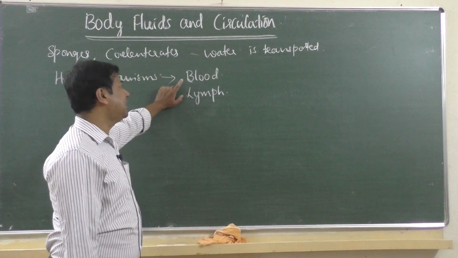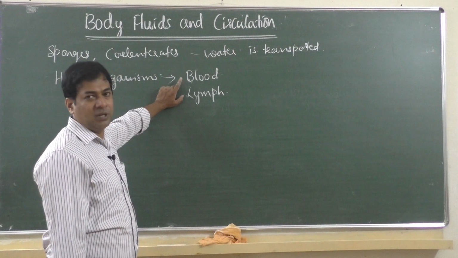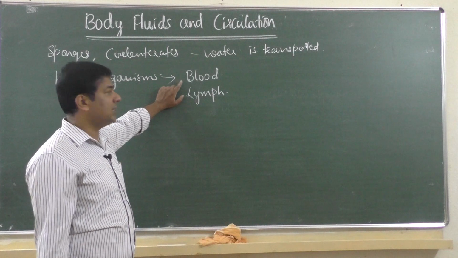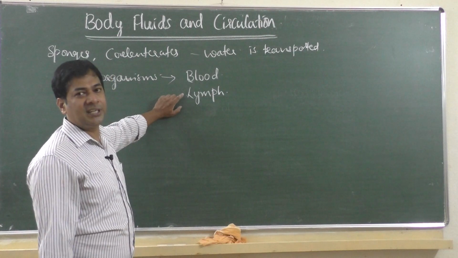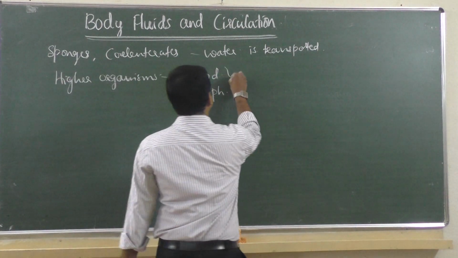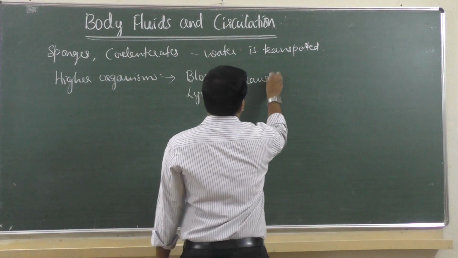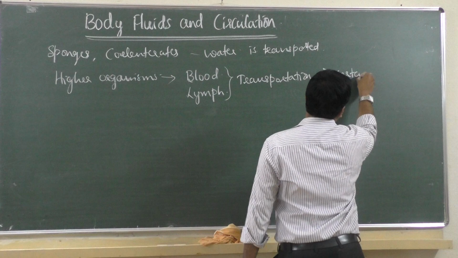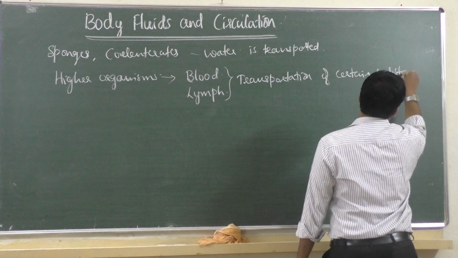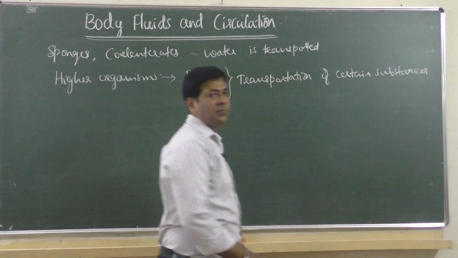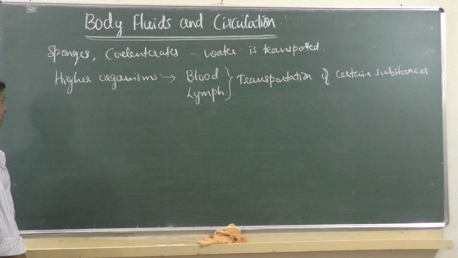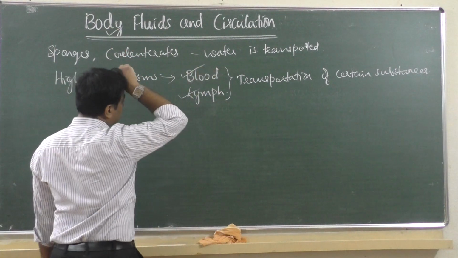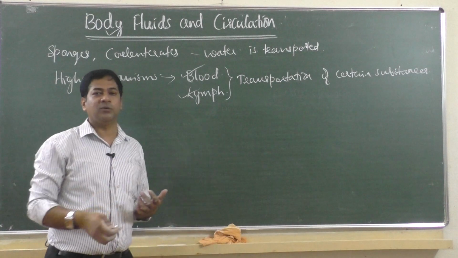Blood is a major fluid present in the body, which is used for transportation of many materials in the body. Lymph also, to a certain extent, transports some materials. So body fluids are used for transportation of certain substances in the body. Now, as the chapter is body fluids, and the body fluids are blood and lymph, we are going to learn how they are circulated to the whole body.